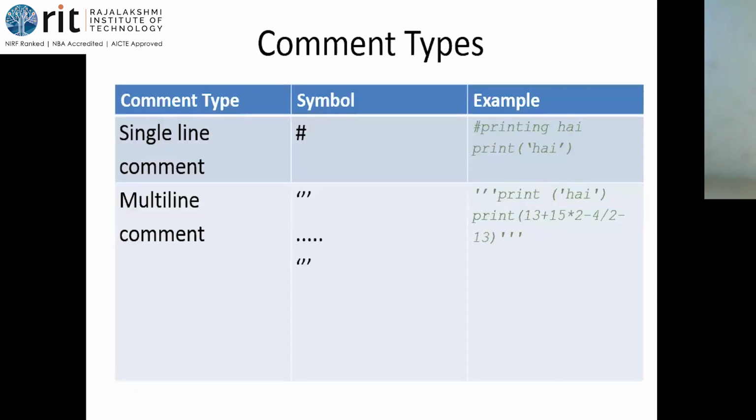So we saw about the comments also in the last class. If you're going to use a single line comment, it is by using the hash symbol. Okay, if it is multiple lines, if you're going to write a paragraph, okay, if you have developed a software and if you want to describe about the module or a function in that particular code, you will be writing it in different statements, isn't it? When you have a paragraph to be told or to be conveyed to the user, you can have this multiple comment. Okay, you're going to use triple quotes and then type whichever you want in different lines. And after you complete the comment, okay, after you complete the paragraph for all those statements, you'll have to end it up with the same triple quotes.